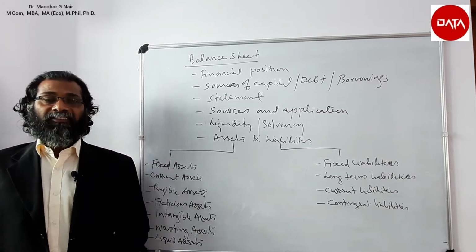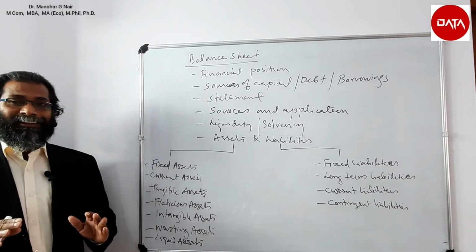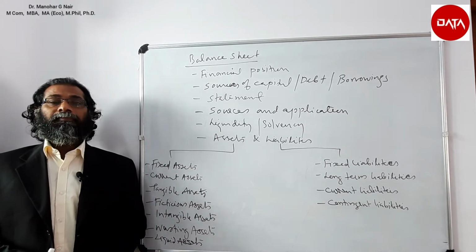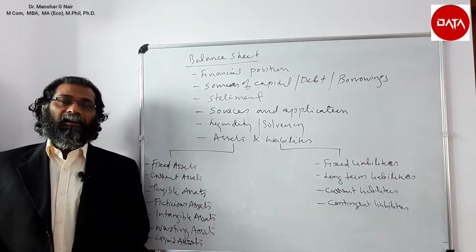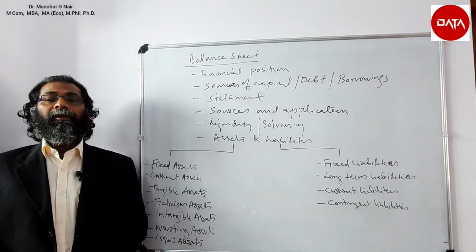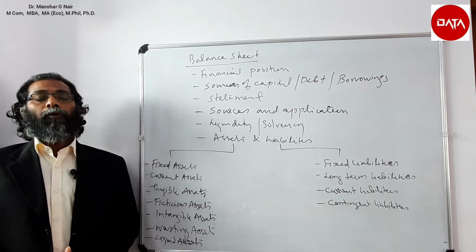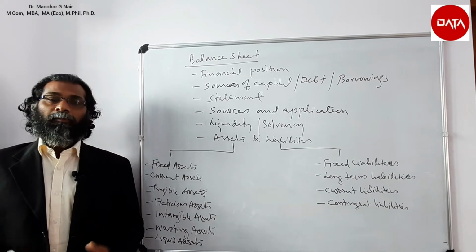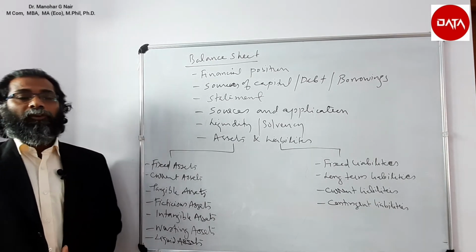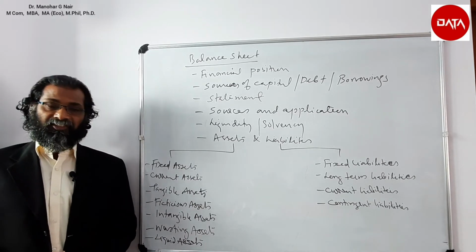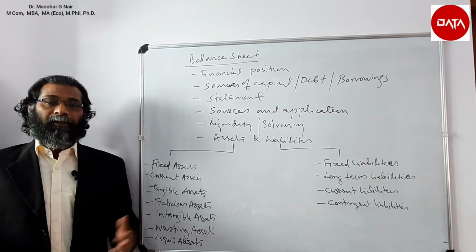Next is fictitious assets. Actually, these are not assets, but written in the asset side of the balance sheet. It is just treated as asset. For example, a large amount spent on preliminary expenses. So it cannot be written in the profit and loss account, so it cannot be absorbed in a year or so. So it will be written in the balance sheet asset side and will be absorbed in a span of years.